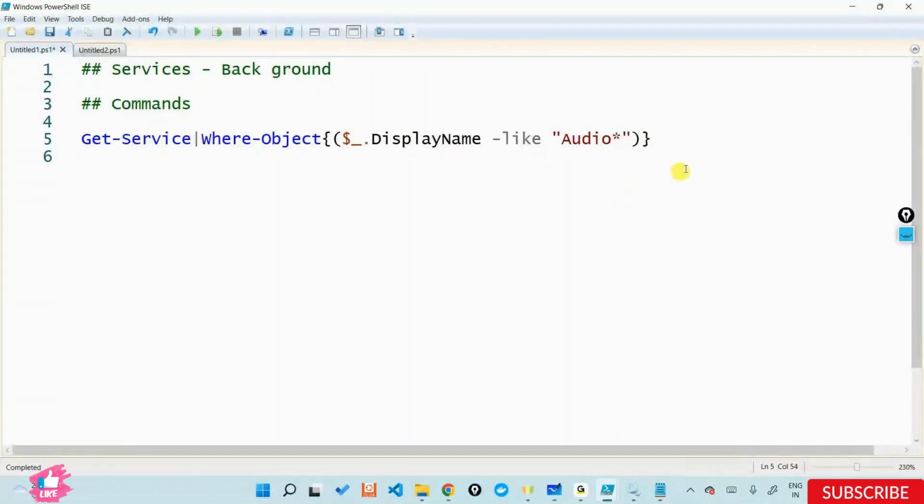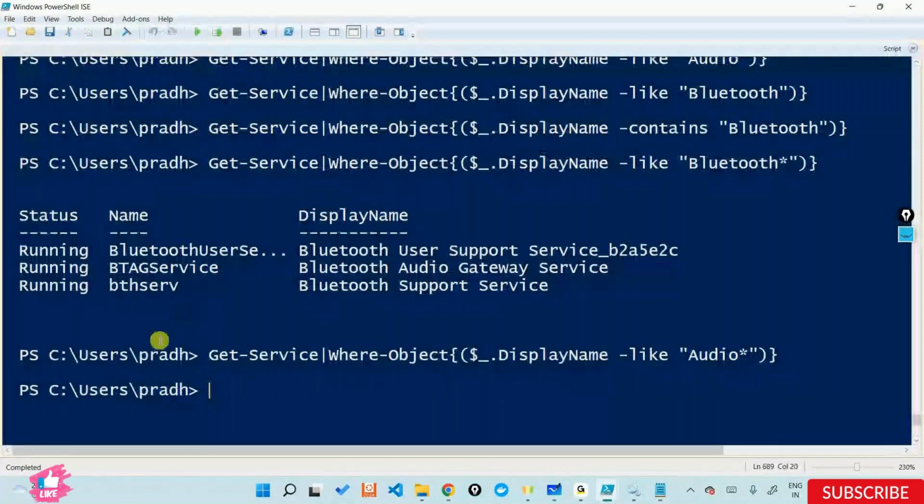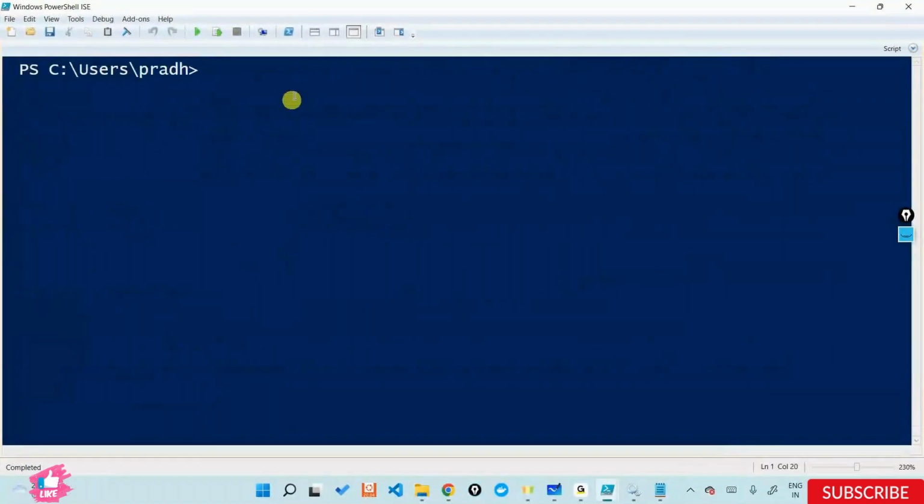So my point here is that we need to filter the services with either the status, the display name, or the name here. You cannot say I need audio. You cannot do it that way. You will have to take one specific property and then filter on top of it, so that you can get all the services that are running, all the stopped ones, and all that stuff. No more questions.